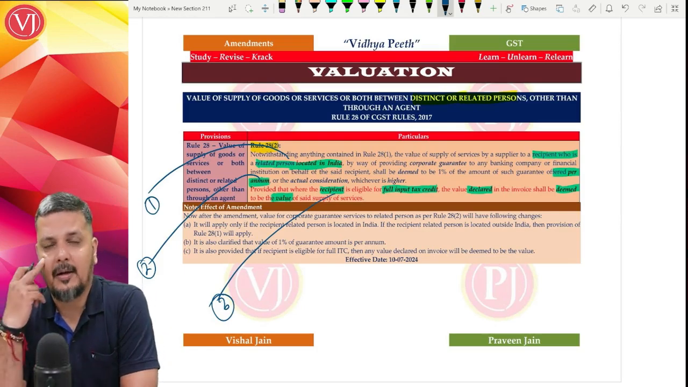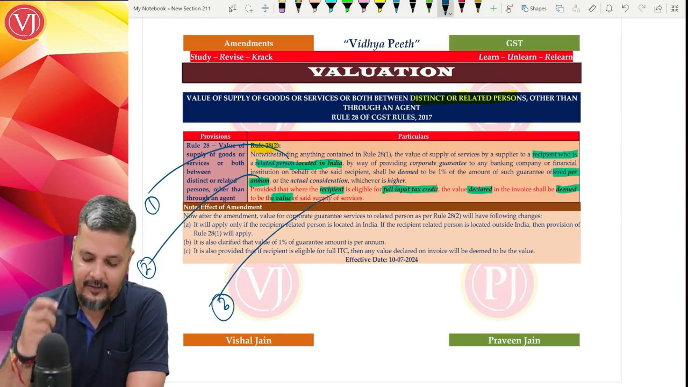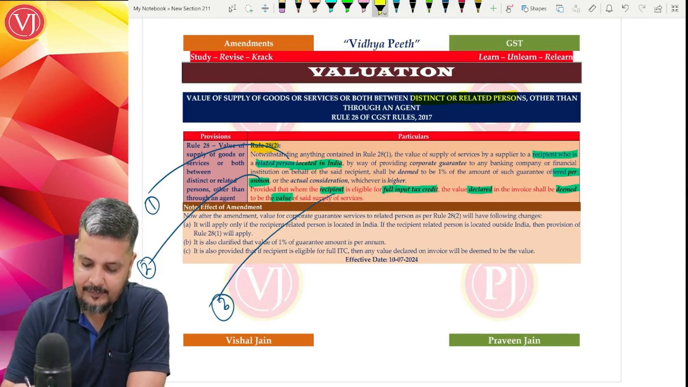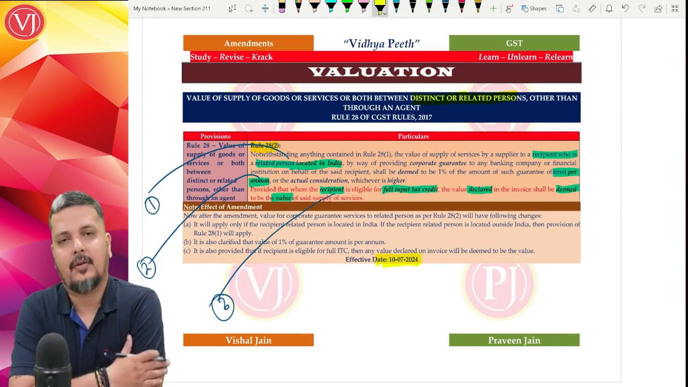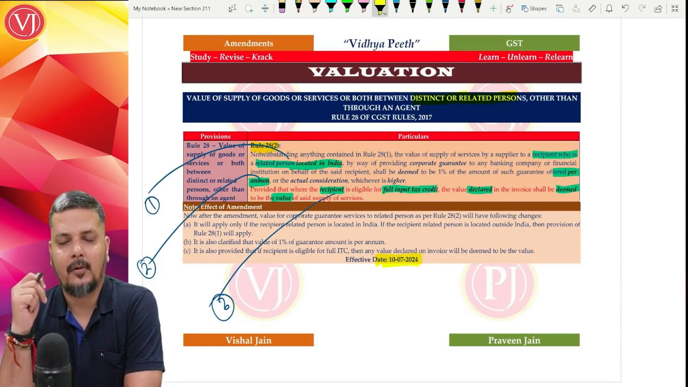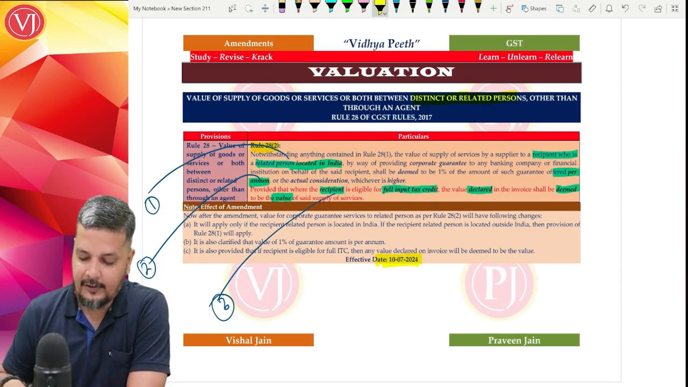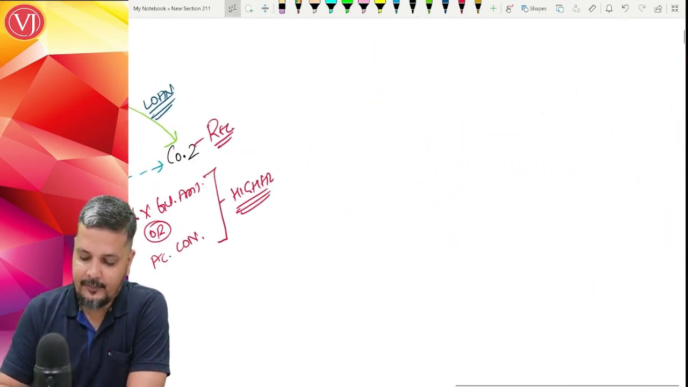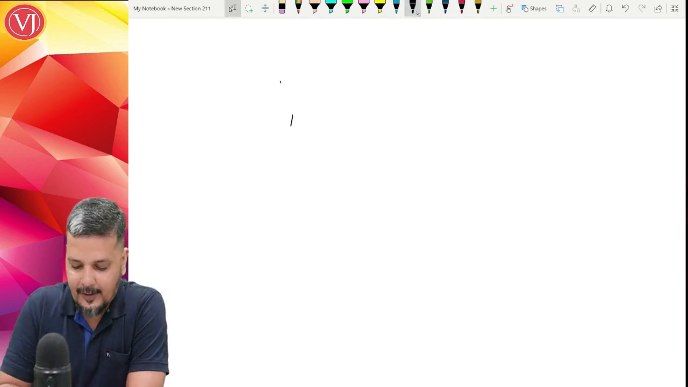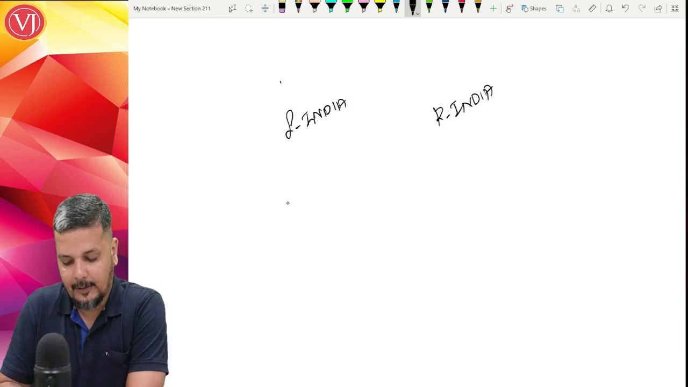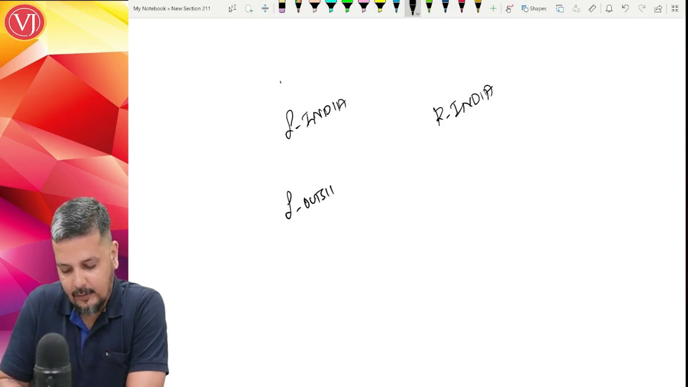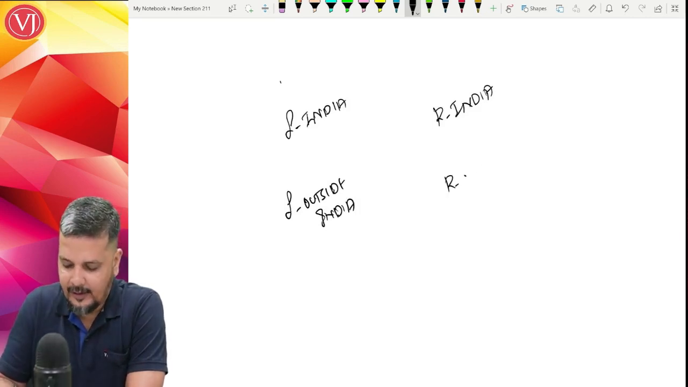So these 3 are the amendments in your Rule 28 sub Rule 2, which is with effect from 10th of July 2024. Amendment with respect to your Rule 28 sub Rule 2. Now, with regard to the first point, please understand that if at all the supplier is in India, recipient is in India, Rule 28 sub Rule 2 is applicable. Supplier is outside India and recipient is in India, even then Rule 28.2 is applicable.